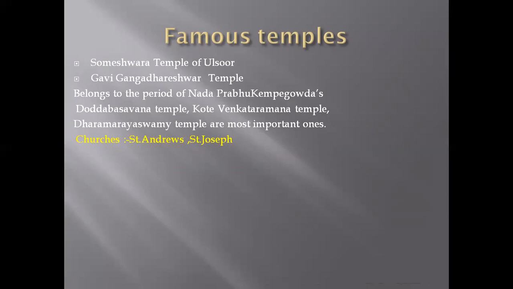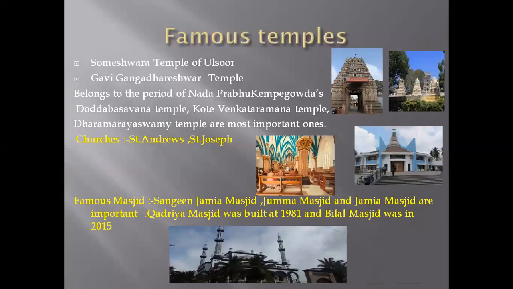When were they constructed? The Someshwara temple was constructed in the Cholas period only. After that, Gavi Gangadeshwara is also one of the oldest temples. After that, Nada Prabhu founded Bangalore. We can see the Dodda Basavana temple, Kote Venkatramana temple, and Dharmaraya Swami temple as the most important ones. Like that we have to see many others also, for example churches and masjids also. St. Joseph and St. Andrew are famous churches in Bangalore.